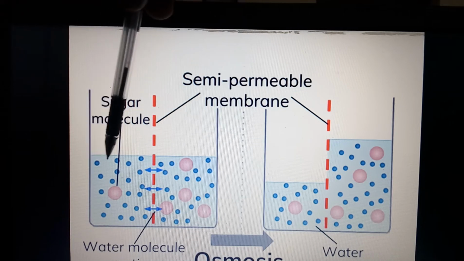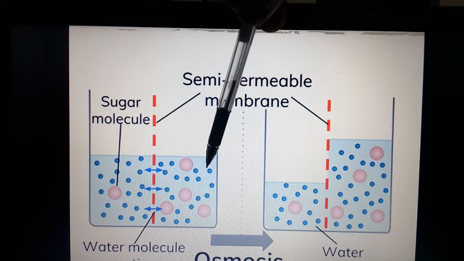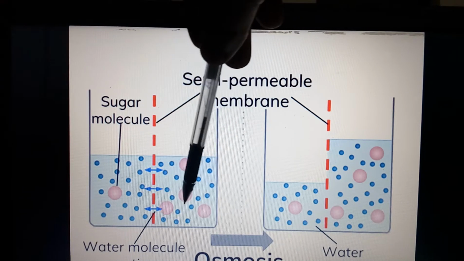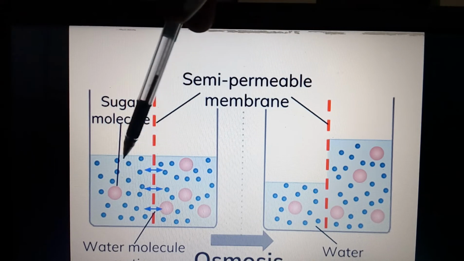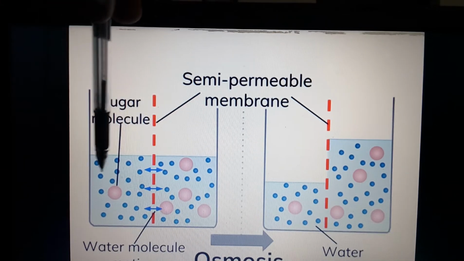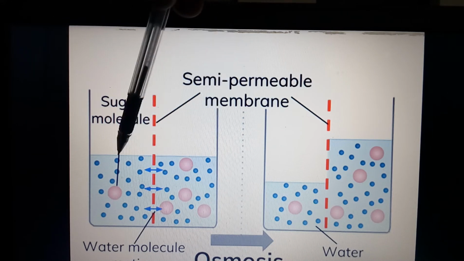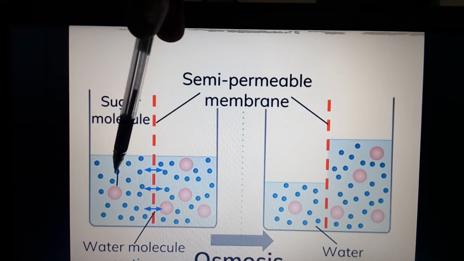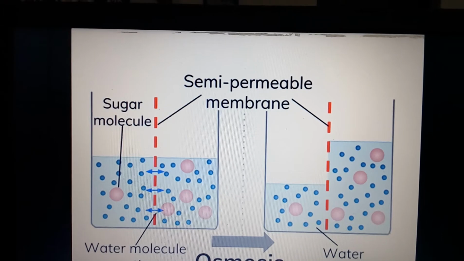Here the level of both solutions is equal, but this solution is hypertonic because it contains a larger number of solutes compared to the solvent, and here compared to the solvent the number of solutes is very small. As per that, this solution becomes hypotonic and this one hypertonic. So the movement of water from the hypotonic solution towards the hypertonic solution through the semi-permeable membrane is called osmosis.